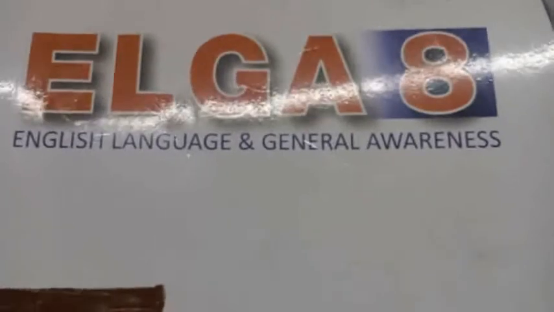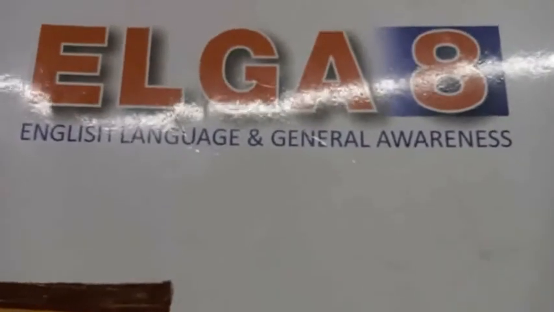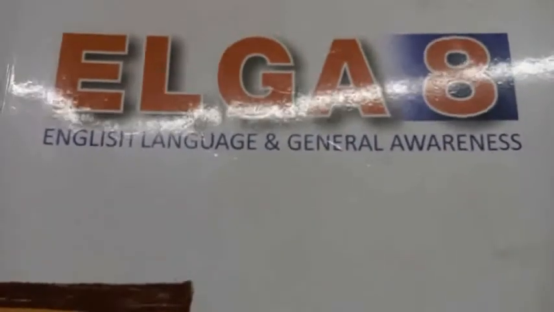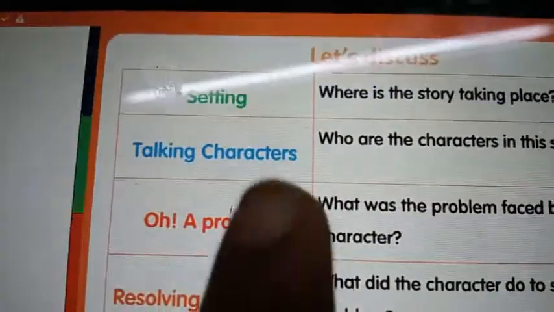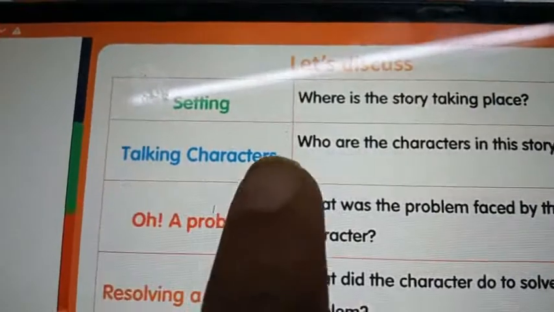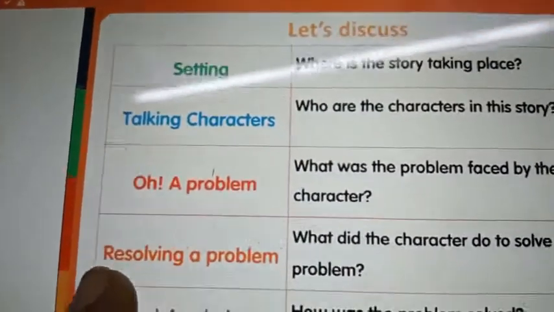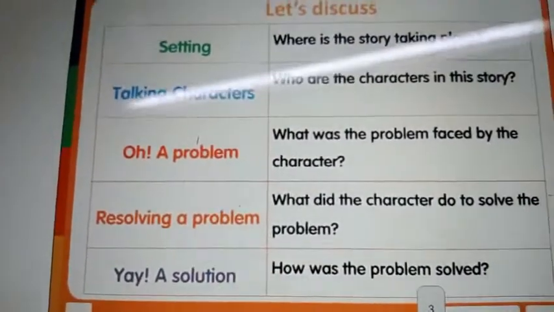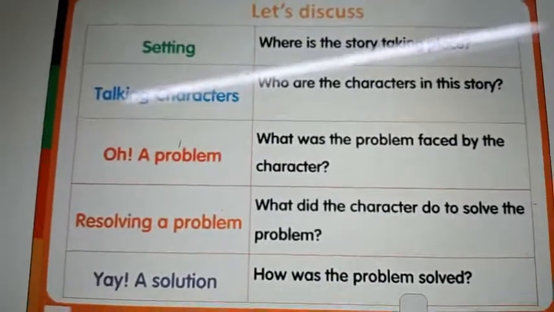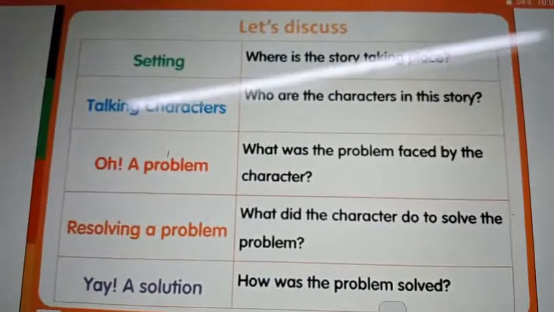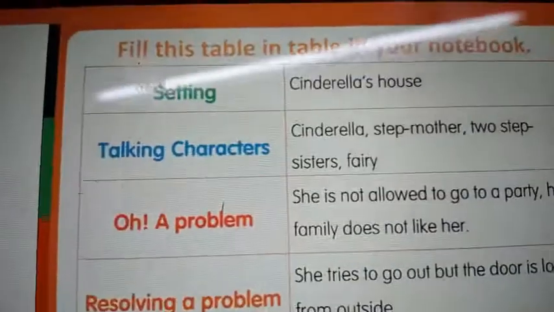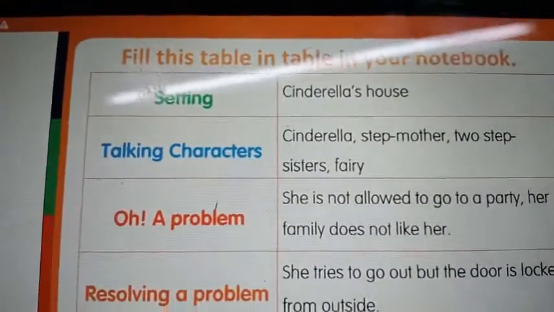Did you listen to the story, my dear children? Once again, we will follow these steps to write that, okay? What are they? Settings, characters, a problem, resolving a problem, a solution. Before you start writing, you have to follow these steps. Just put your tabular column like this. From that story, see this, my dear children.